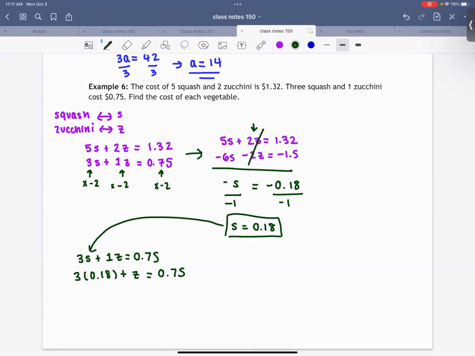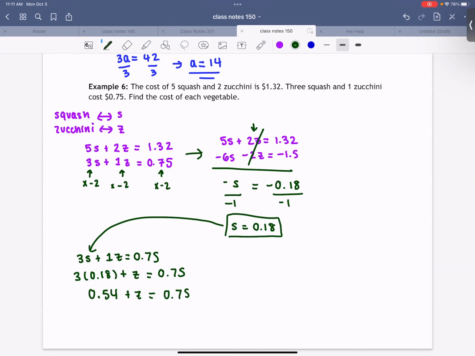Let's see, what's 3 times 0.18? Is it 0.54? No, that's right. Good. I'm very bad at mental math.